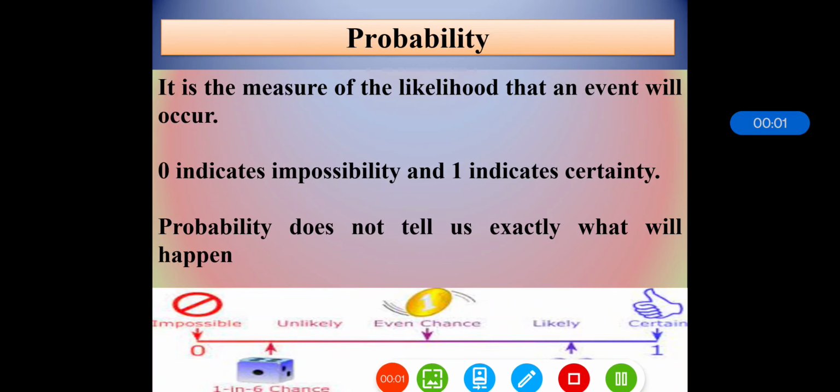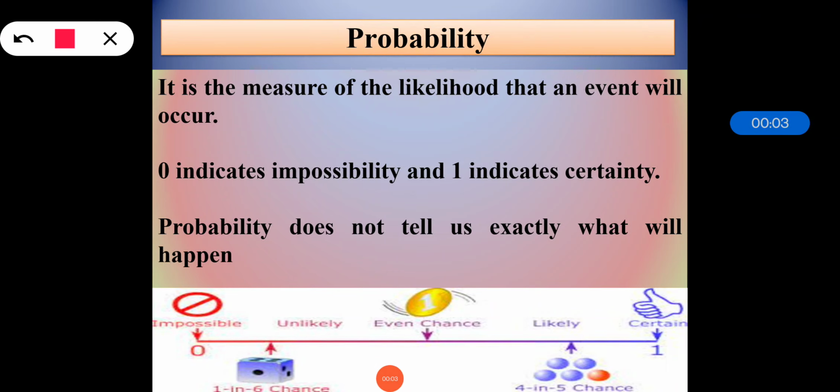So now in this section we will see what is probability. It is the measure of likelihood that an event will occur. Like we are doing something and we are trying to measure the likelihood at what times that particular event can occur. That is nothing but probability.